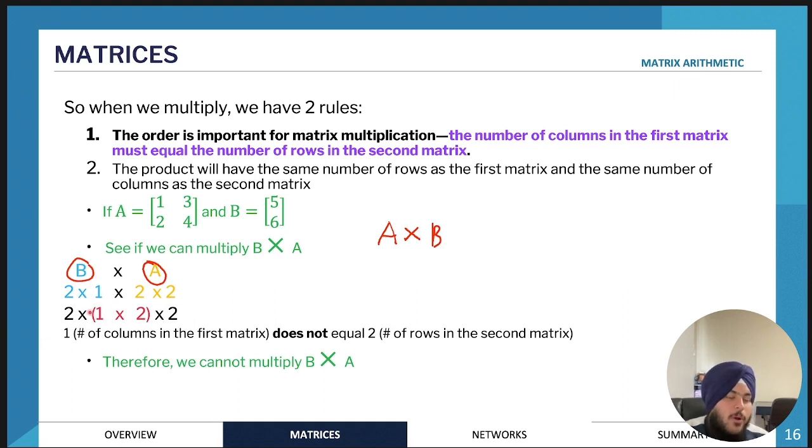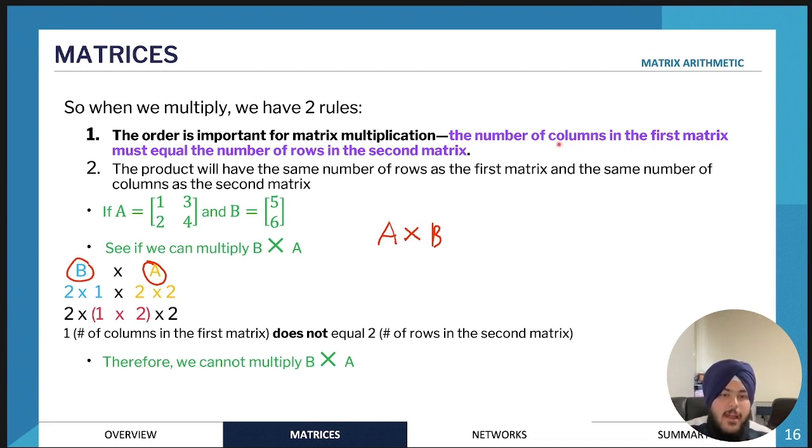Then we put brackets around the inside numbers, around this number and around this number. Now you need to check if these two numbers are the same. In this case, these two numbers are not the same. We have a 1 and we have a 2. So that's not the same, which tells you that the matrix multiplication cannot be performed. The answer is going to be undefined, you just can't do the matrix multiplication.